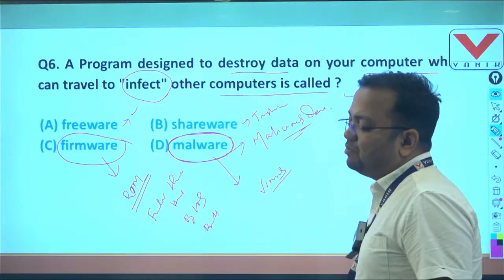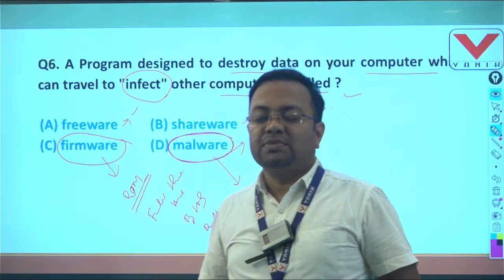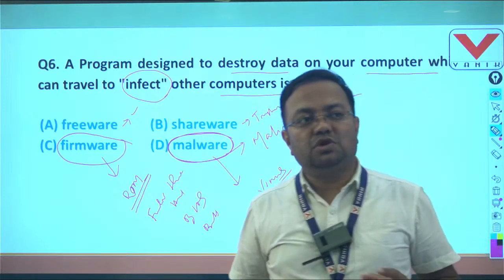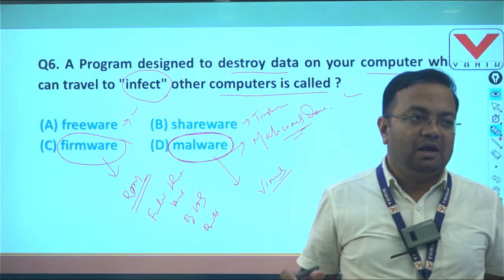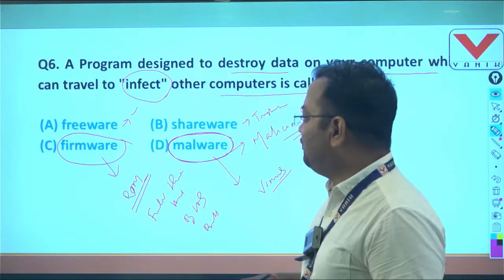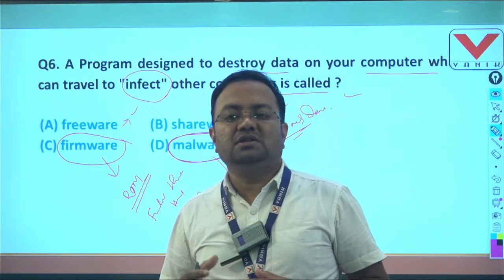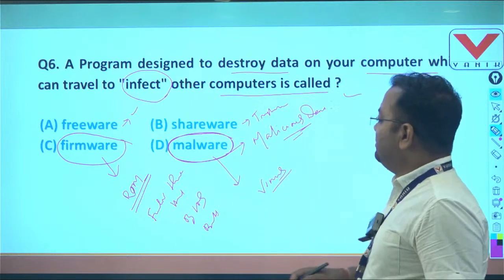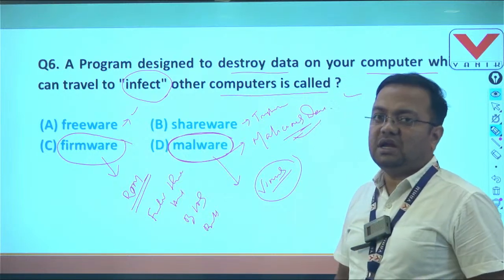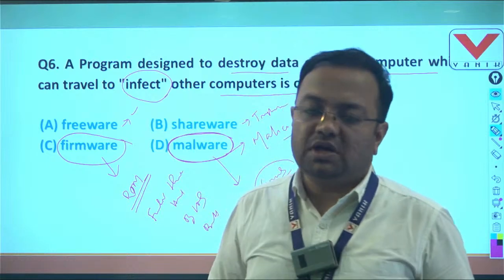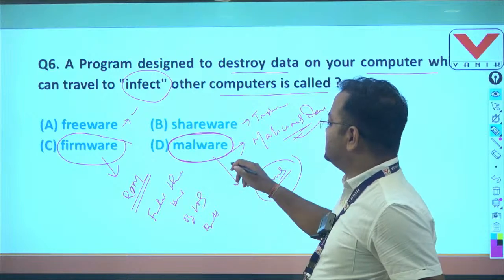So freeware and shareware both are free, but freeware is lifetime free, no need to purchase, we can use it in our computer system. Shareware is free, but a trial version of the software, so it can be used for a specific period of time. After that the license will be invalid and we need to purchase it. And firmware is preloaded and stored inside the ROM, and is basically used to function the hardware part of the computer system. And malware is virus-infected files that come into the computer system without the knowledge of the user and can destroy our data, corrupt the software, as well as decrease the performance of the computer system. Okay, so question number 6, the answer is D.